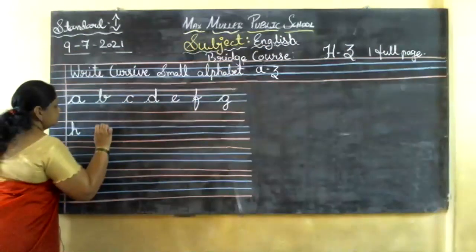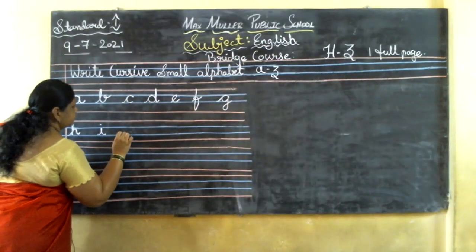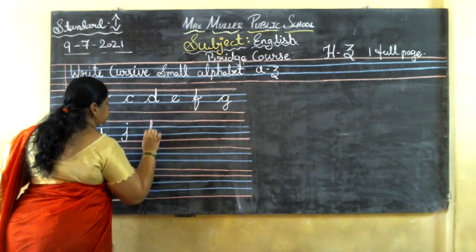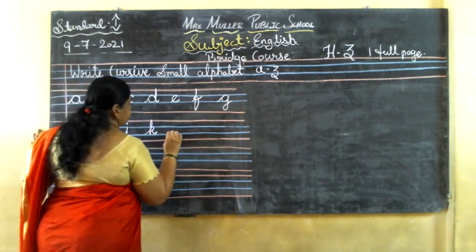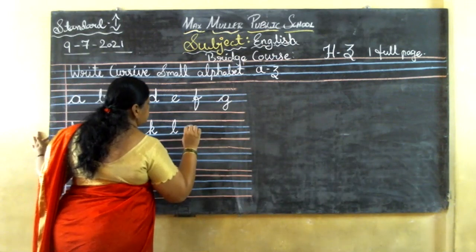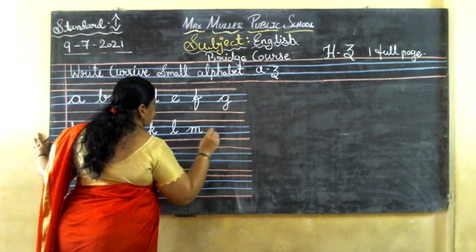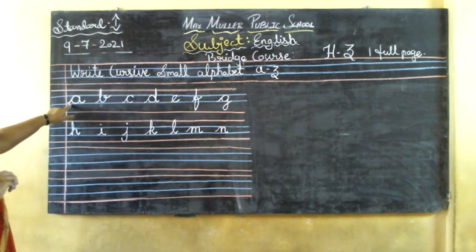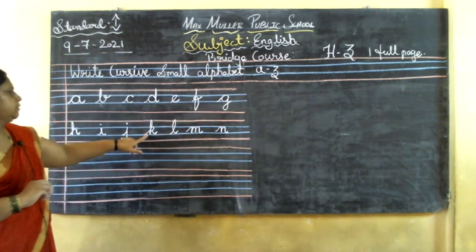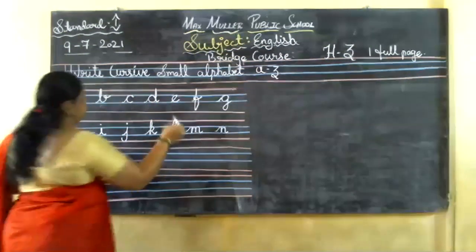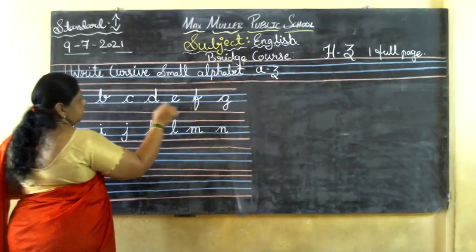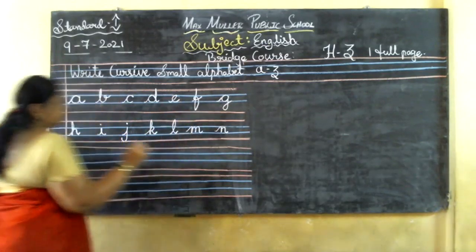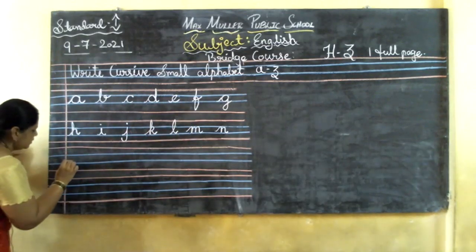H. I. J. K. L. M. N. Got it? So you need to put a small tail for each letter here. In the cursive letters, you need to put a small tail for A, B, C, D, E. Even E also you need to put a tail like this. Okay? Very carefully, children. Do it. N. After N, again O.